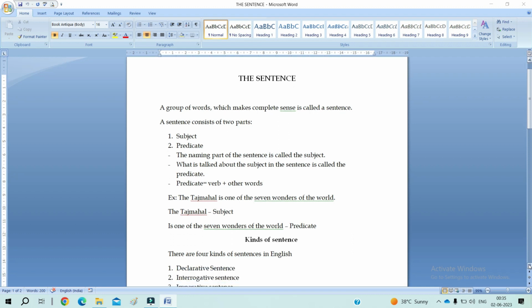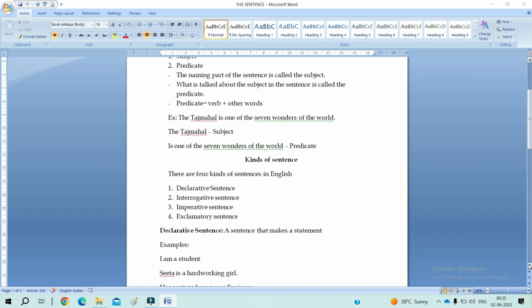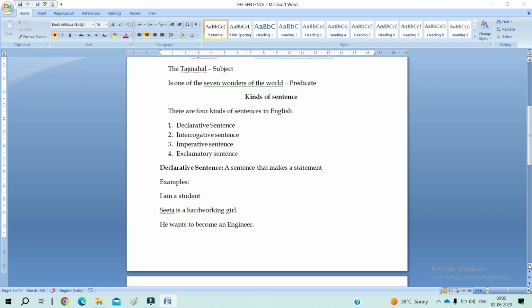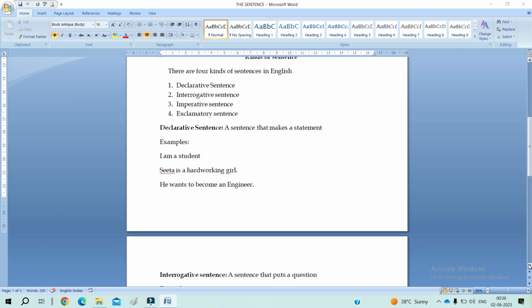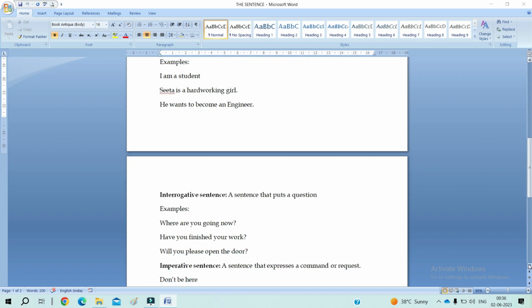Taj Mahal, right? So we have four kinds of sentences, that is declarative sentence, interrogative sentence, imperative sentence and exclamatory sentence. So what is a declarative sentence? A sentence that makes a statement. Okay, I am a student. Sita is a hardworking girl. It is a statement, right? He wants to become an engineer. Okay, she saw a peacock yesterday. Okay, these are declarative sentences.